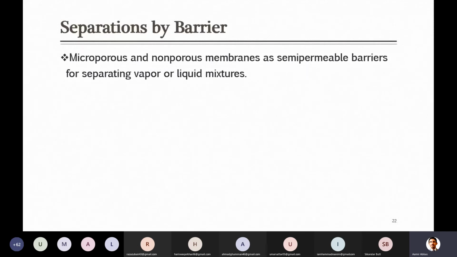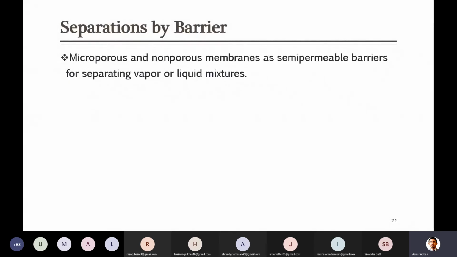In separation by barrier, you already know that we have to apply some barrier, and the barrier commonly used in industrial practice is in the form of membranes. Those membranes can be either microporous, meaning containing very small pores, or non-porous, meaning a solid material in which there are no pores.